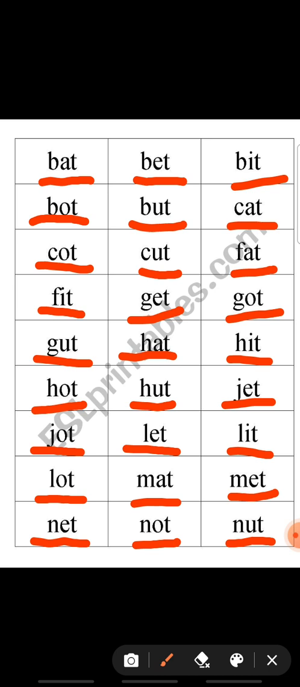N-U-T, nut. So what are these? These are vowel words, is it? Yes. The A sound word, the O sound word, the I sound word, the U sound word, the E sound word. So all the vowels are there, no? In this word? Yes. So these are vowel words. Okay? Yes. Next is a...